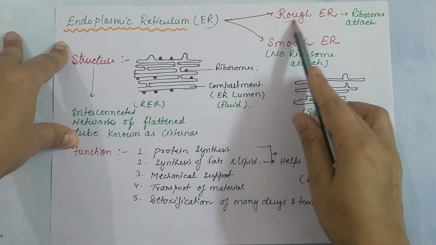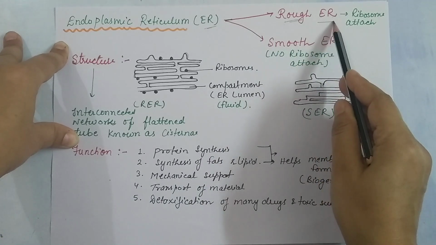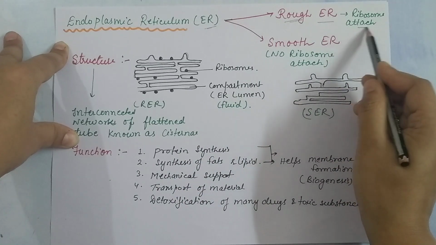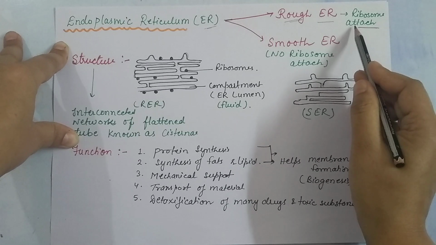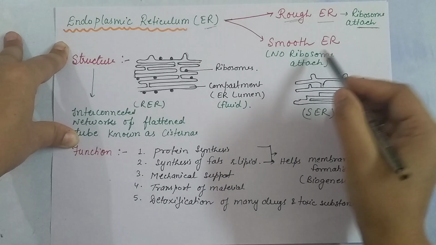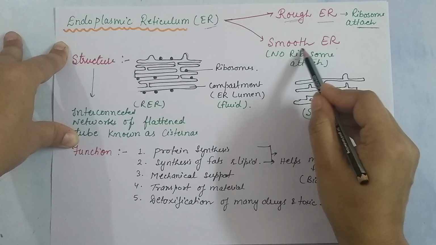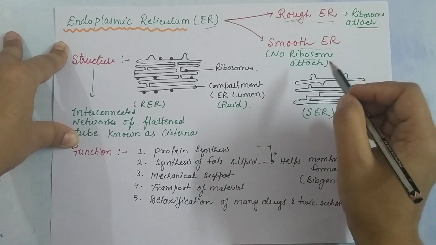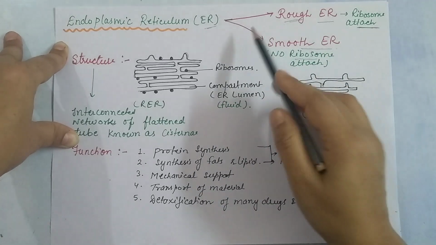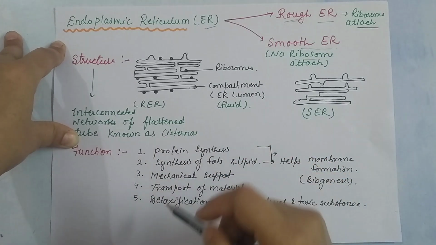Rough is known as rough because when we observe under a microscope, these endoplasmic reticulums look rough, the surface looks rough, because they contain ribosomes. We will study about the ribosomes also. And the smooth endoplasmic reticulum has no ribosomes, so the surface found under the microscope is smooth. So there are two types of endoplasmic reticulum. Now let's see what its structure is.